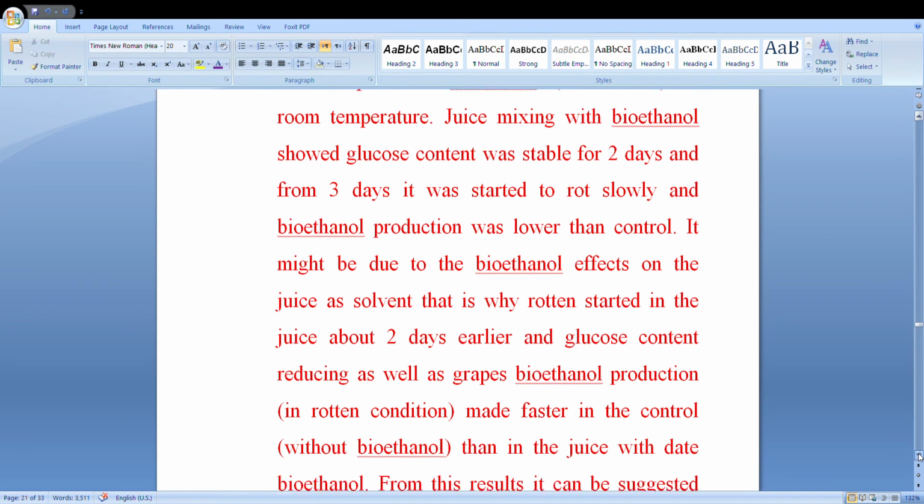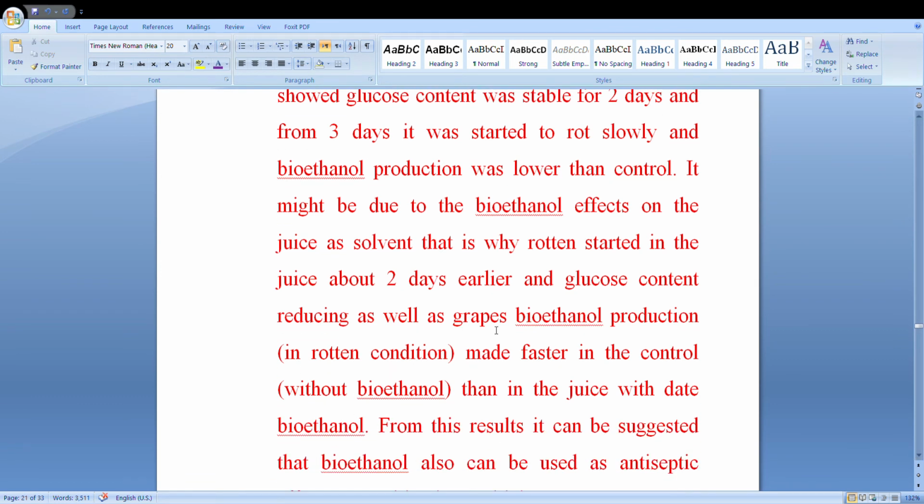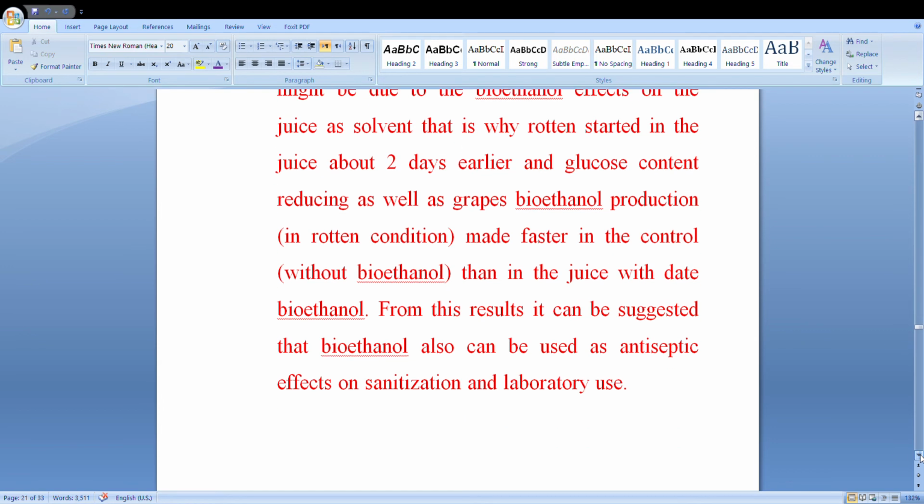Then the glucose content reduced, as well as grape bioethanol production, in rotten conditions, faster in the control without bioethanol than in the juice with dates bioethanol. From this result, it can be suggested that bioethanol can also be used as an antiseptic, meaning a sanitization effect, for laboratory use, and for antibacterial or antiviral use.